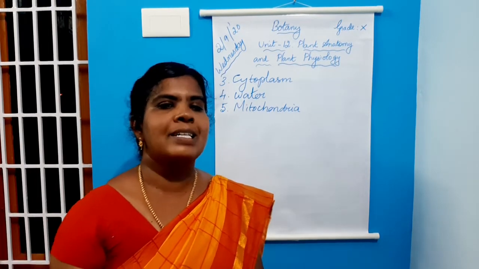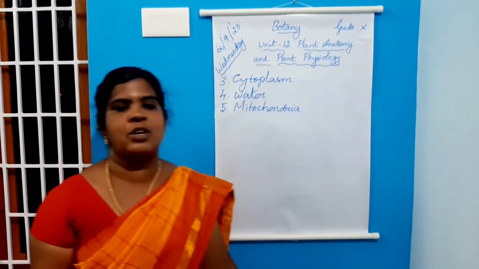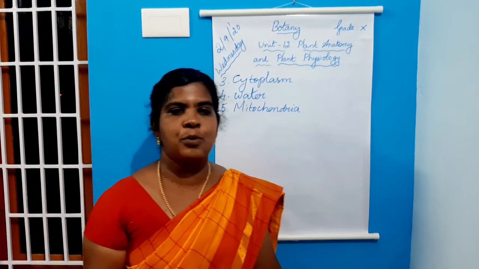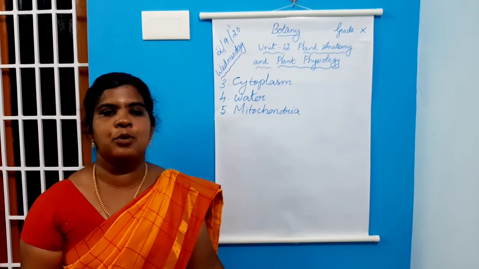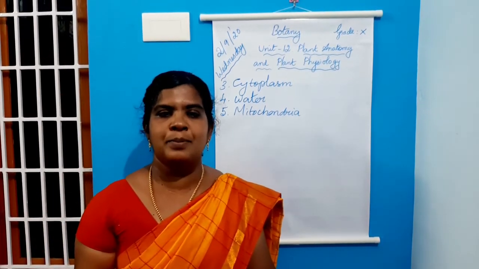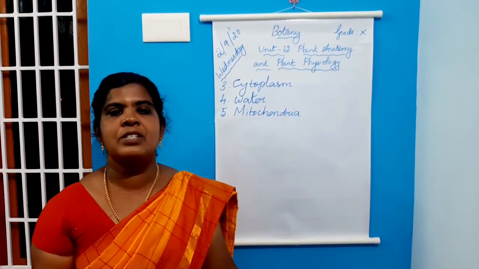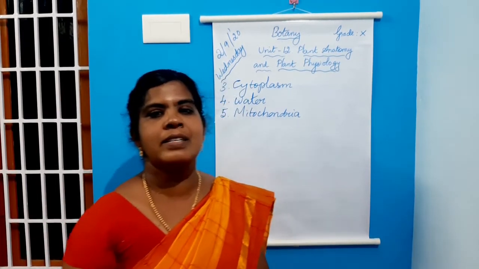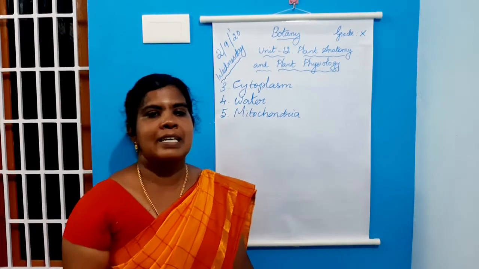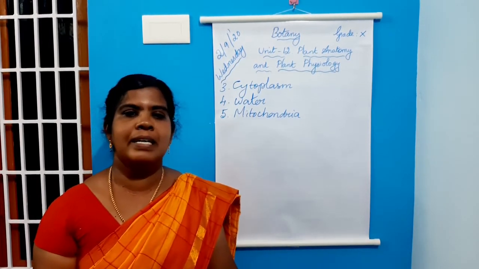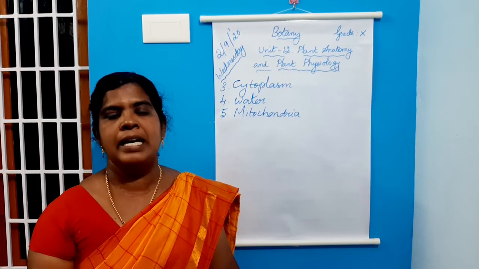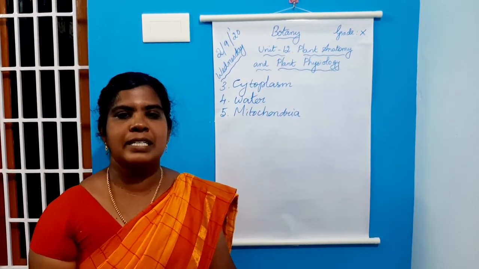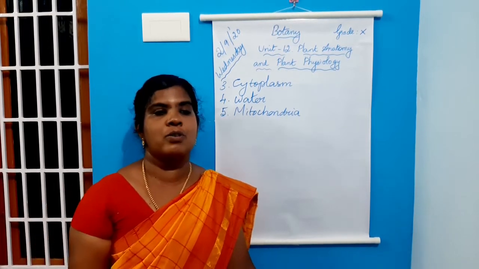There are two types of respiration that we learned. What are the two types of respiration? Aerobic and anaerobic respiration. What do you mean by aerobic respiration? Aerobic respiration is a type of respiration where oxygen is taken in and carbon dioxide is given out, or it is nothing but oxidation of food that releases energy in the form of ATP. What do you mean by anaerobic respiration? Respiration that takes place in the absence of oxygen.